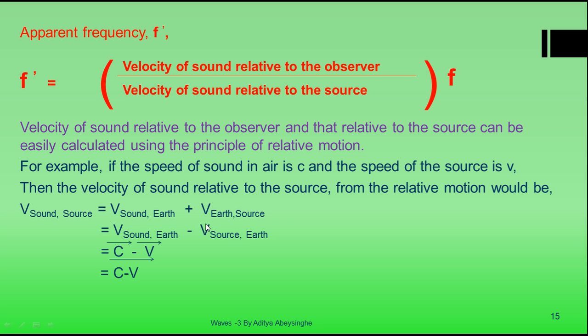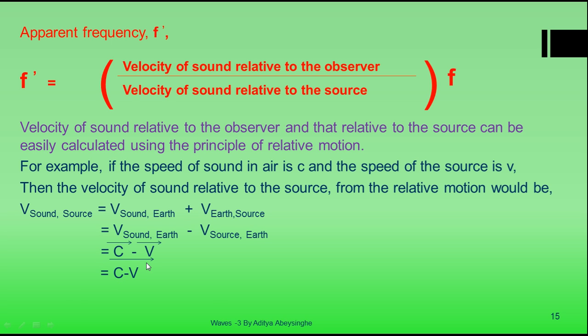So we negate this term. So that is now equal to the velocity of the source relative to the Earth, which is v. So the velocity of sound relative to the source is equal to c minus v, and that is in this direction. Now you know that the velocity of sound relative to the Earth is greater than the velocity of the source relative to the Earth. So c minus v is positive, so this is in this direction.